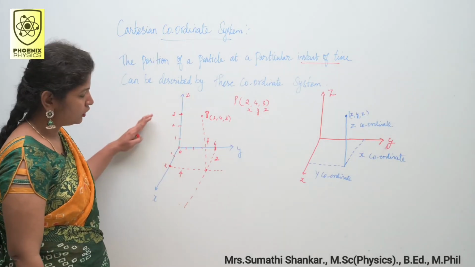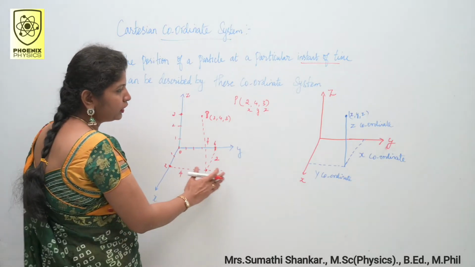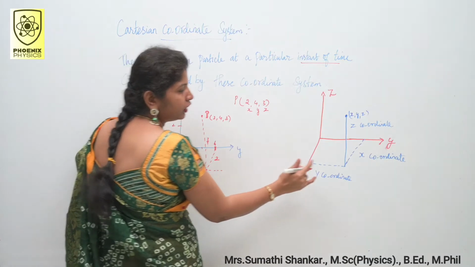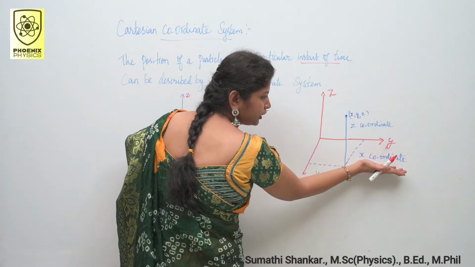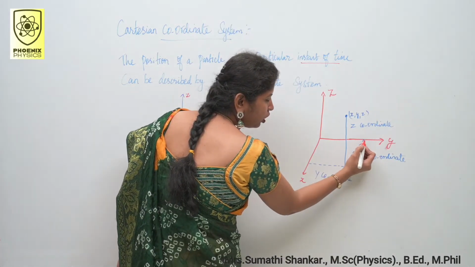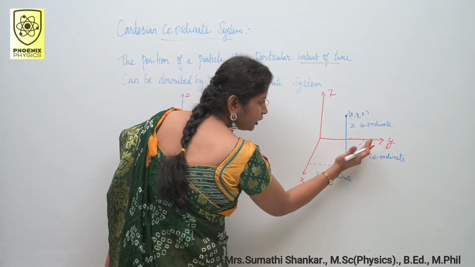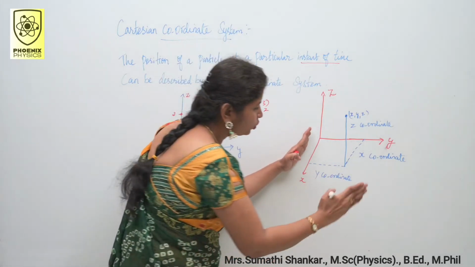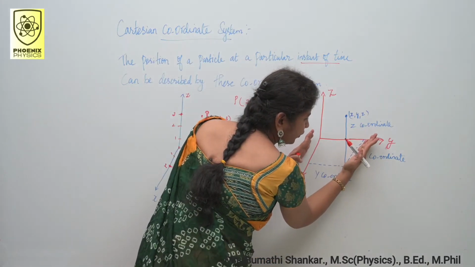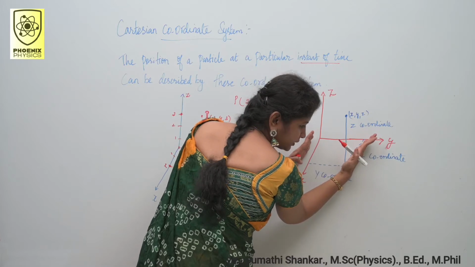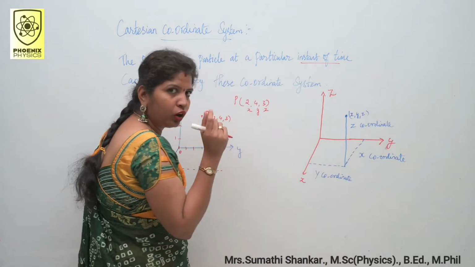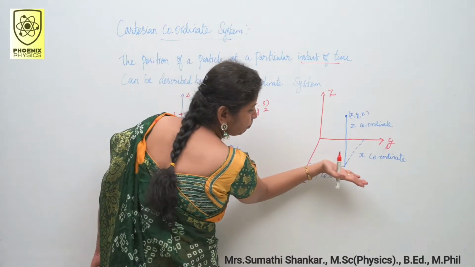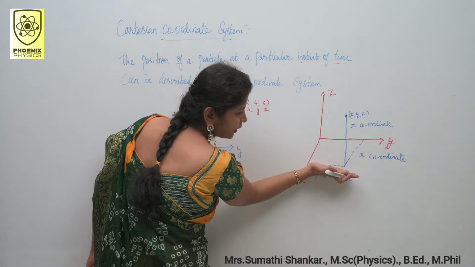Okay. Up to this clear? Okay. So in your book this diagram is given. How do you get this diagram? If you want to find the x coordinate means you draw one parallel line from y to x. Okay. This is my x line. You draw one parallel line from y axis to x axis. Okay. If you want to find y coordinate means you draw one parallel line from x axis to y axis.